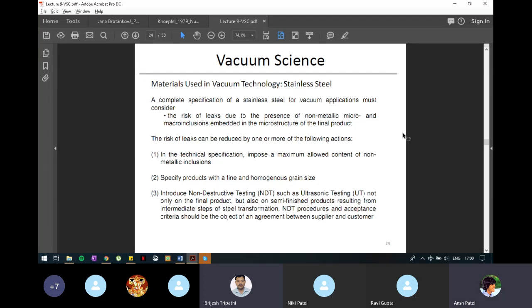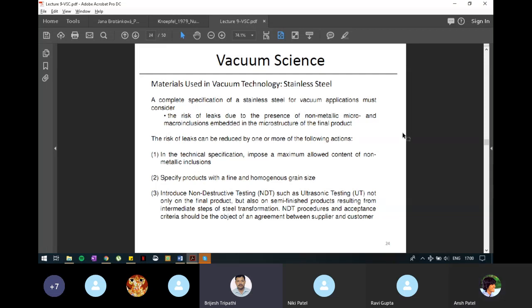You should consider the risk of leaks due to the presence of non-metallic micro and macro inclusions. As I gave one example, a dent or indent created due to stress, such scratches, or a bigger scratch present on the surface of the material used to make your chamber. All places the chamber wall thickness will be 1 centimeter, say, but at the position of the scratch it may be 0.8 centimeter. So that must be considered and checked. The risk of leak can be reduced by these actions.